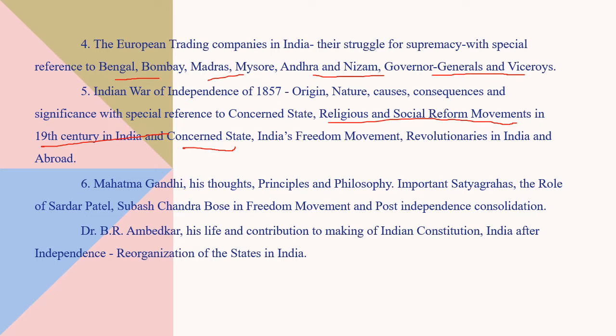India's freedom movement, revolutionaries in India and abroad.